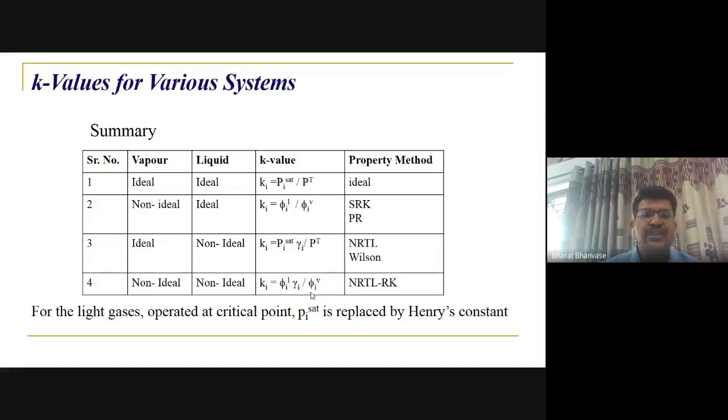And if you see this summary here, no doubt for the ideal case you can use the ideal equation. For non-ideal gas, ideal liquid, you can use an equation of state. For ideal gas and non-ideal solution, you can use an activity coefficient model, and if both are non-ideal, you can have a combination of these two, right? So that is the K-value concept.